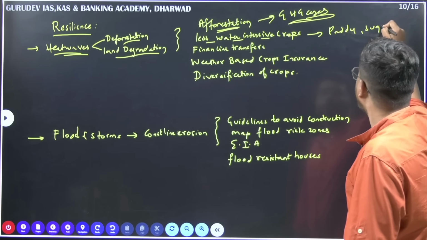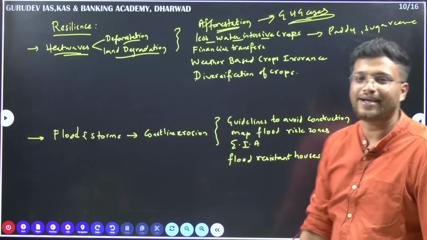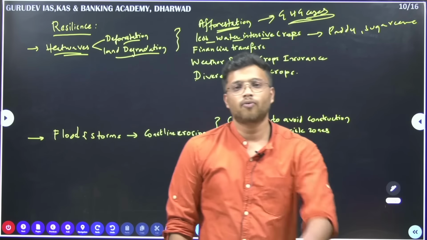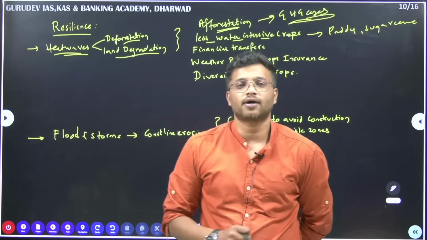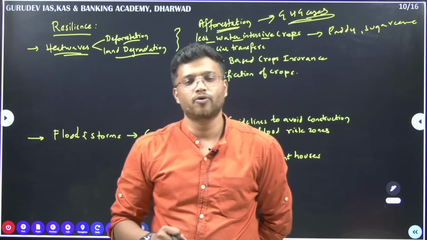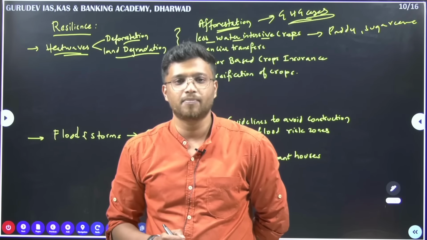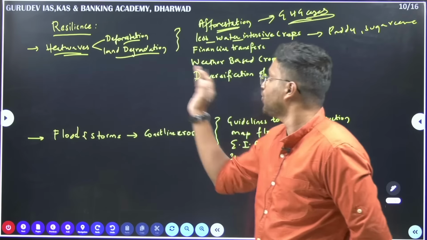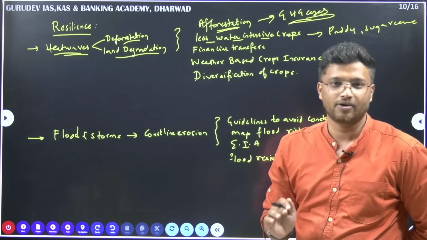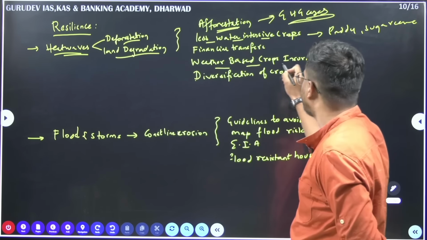sugarcane. Okay, so these are all water intensive crops. They need a lot of water for their growth. So when such water intensive crops are grown at a large scale, or over the total area that is available to us, then it is contributing to the heat waves again here.